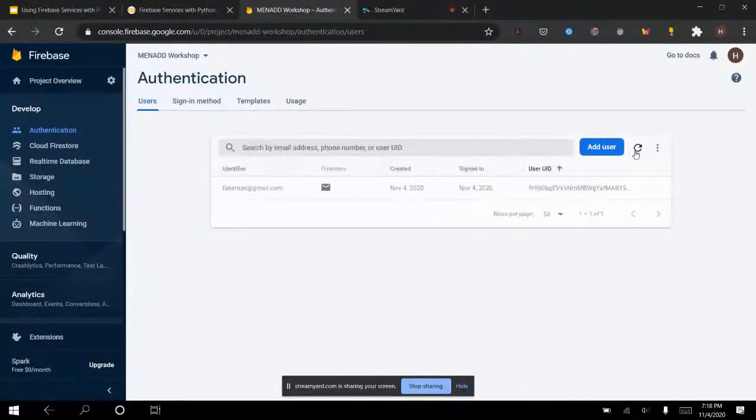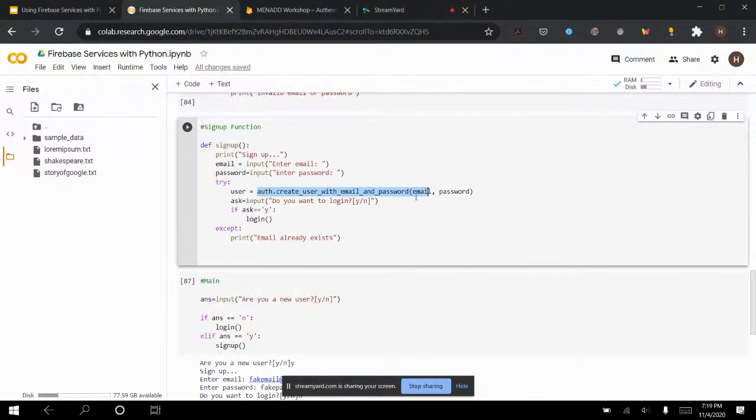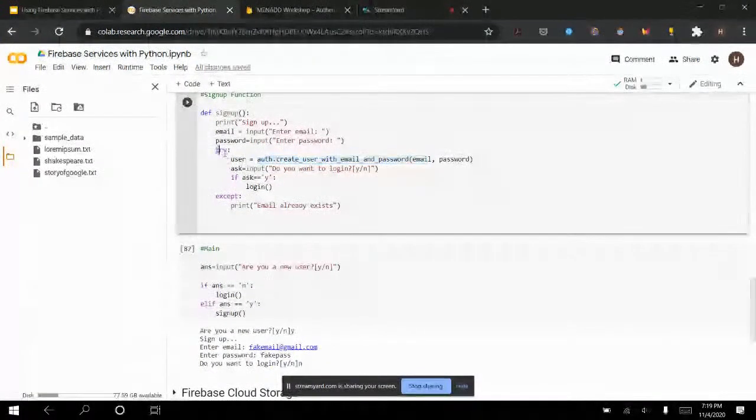Okay, so now I'm done. So now if I reload this, there we go. So we have a new user. So we have fakemail at gmail.com, and then we have their user ID as well as the date that they signed in. So today is November 4. They signed in November 4. It was created on November 4 as well. So we created the account today. So that's really how easy it is. So through one line of code right here, auth.create user with email and password, we were able to really just create a user.